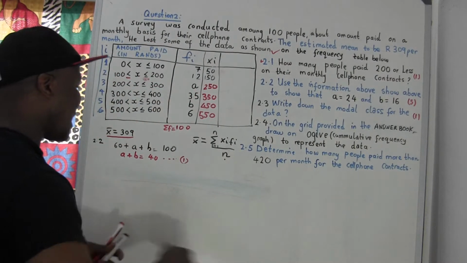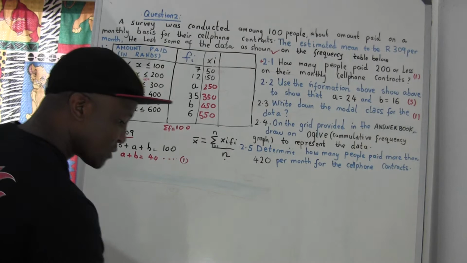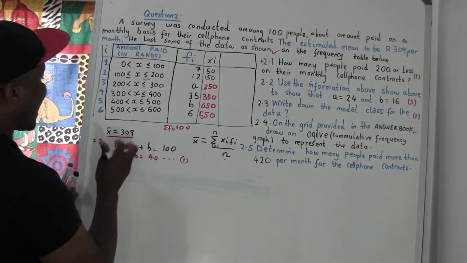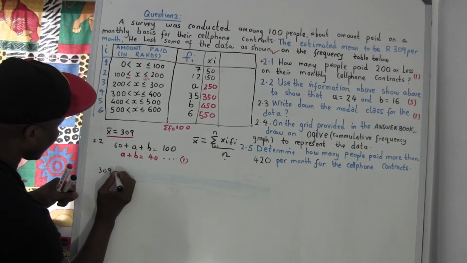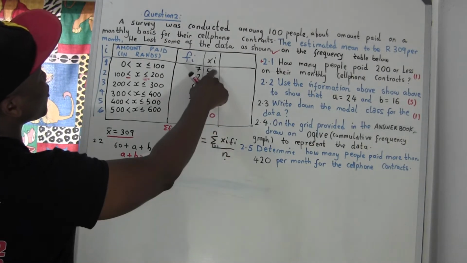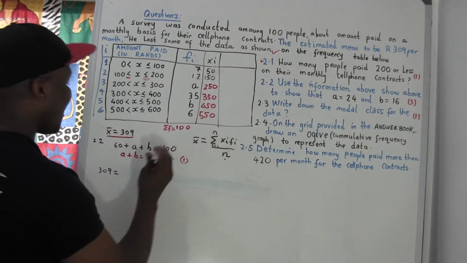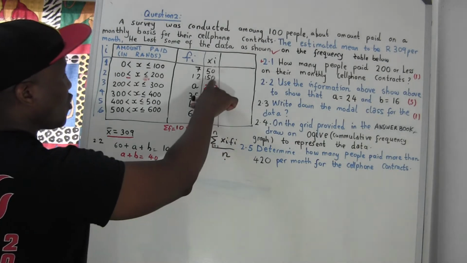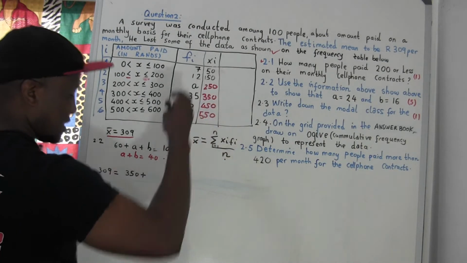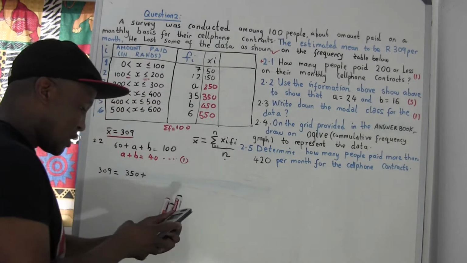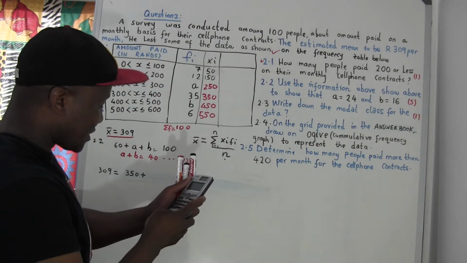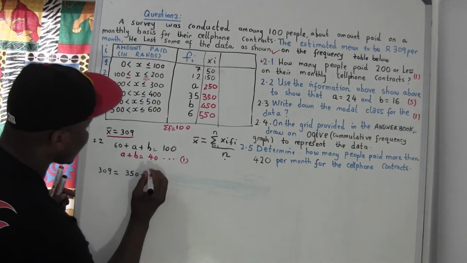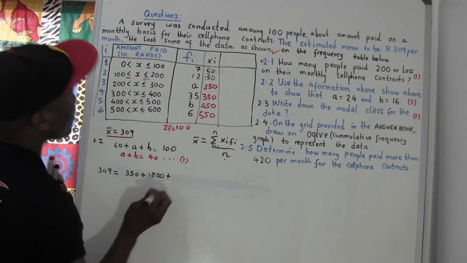Okay, cool. Now we're going to say, according to the formula we have, the mean is 330. So I'm going to say 330 equals x1. What is x1? x1 equals 50 times 7. 50 times 7 equals 350. Plus, now we go to x2 and f2, the frequency: 150 times 12. You can take a calculator too. 12 times 150, and you get 1,800.